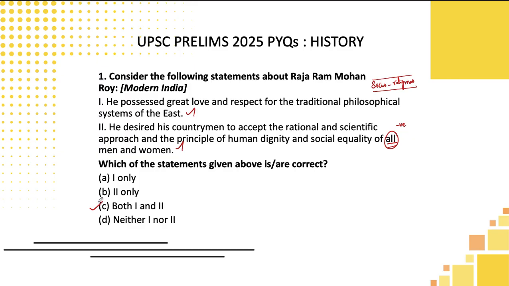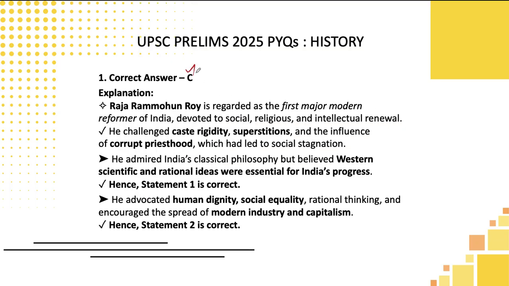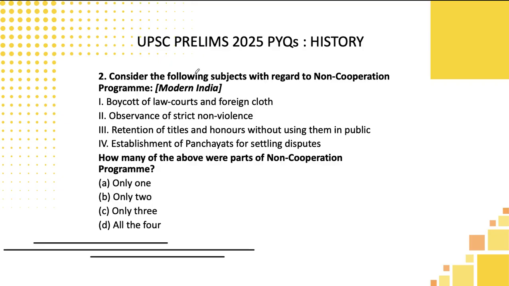I hope you can easily understand it, because this is done basically from reading the NCERTs as well as applying the keyword strategy. So the correct answer is also C, students. Let's move to the next question.